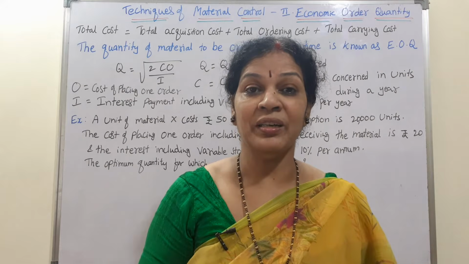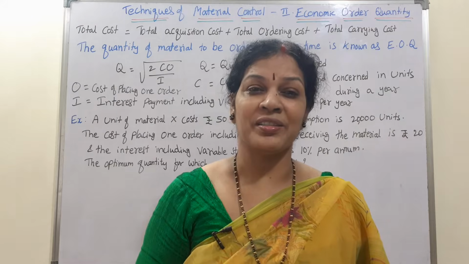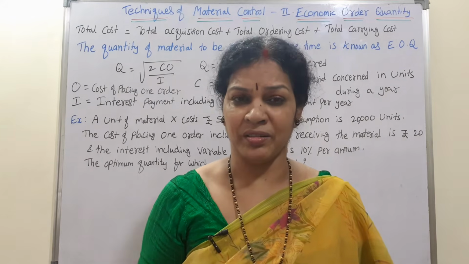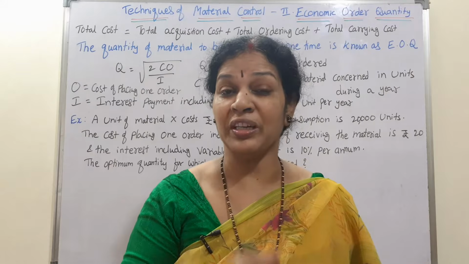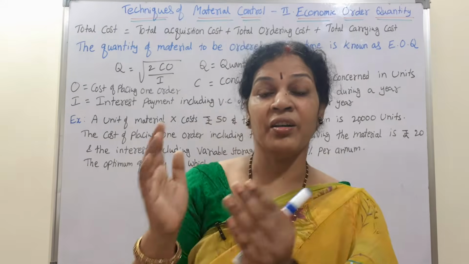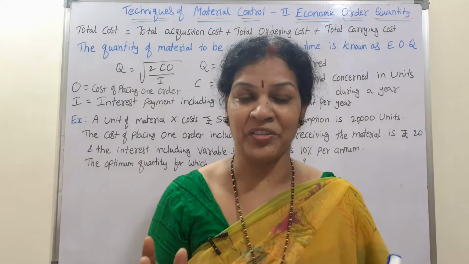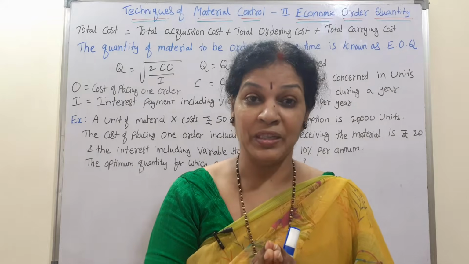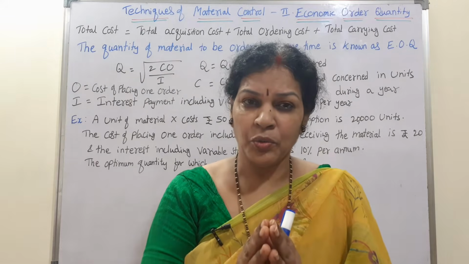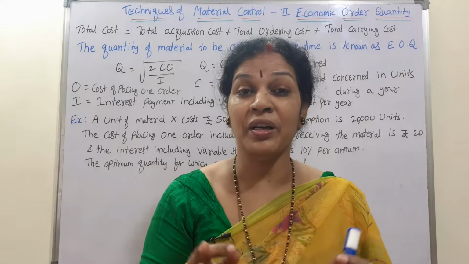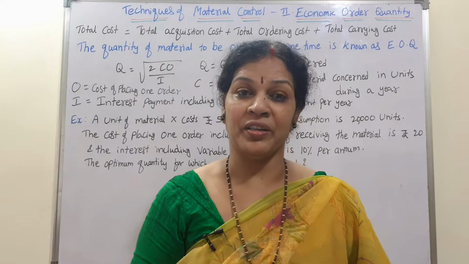We are uselessly blocking the capital, and sometimes there will be expiry or damage of material. That is why we are not supposed to order very less or very much. It should be in between, moderate material we have to order. What is the moderate material to be ordered, that will be discussed in the economic order quantity.